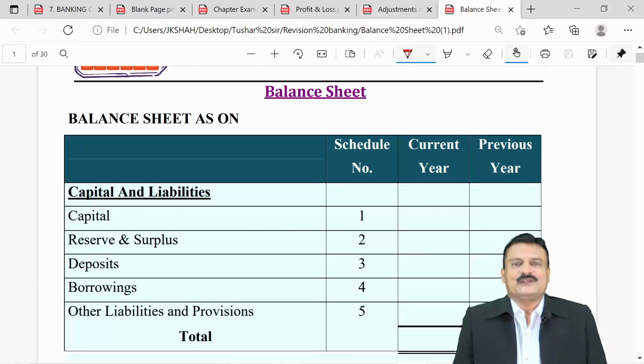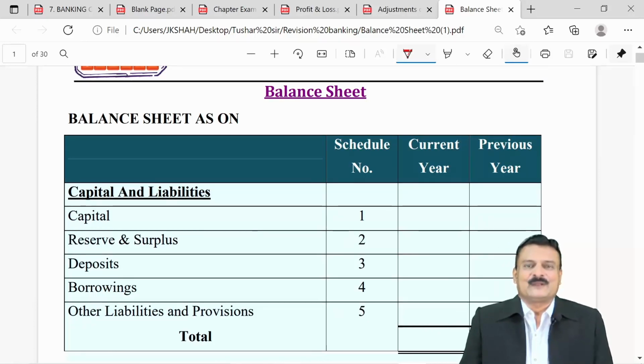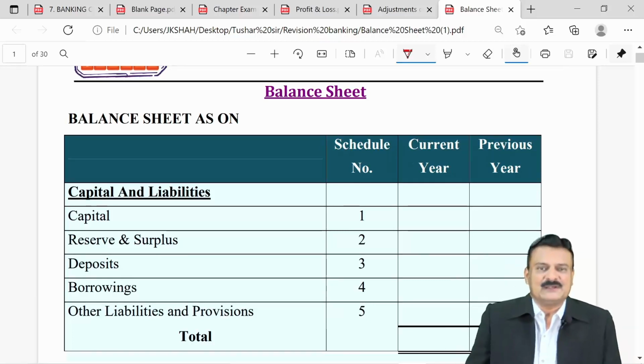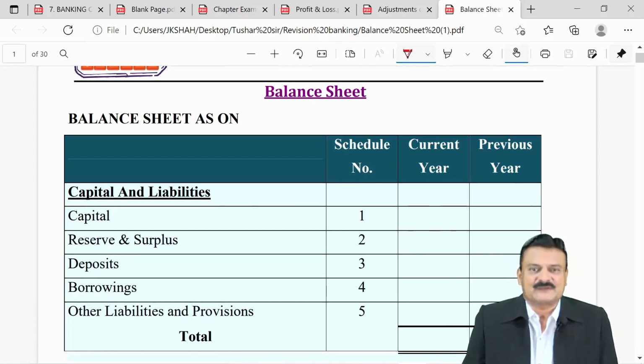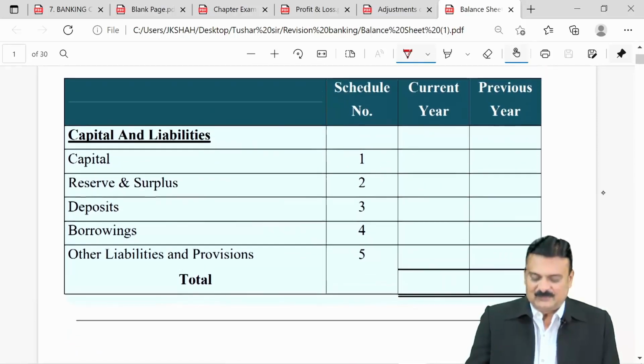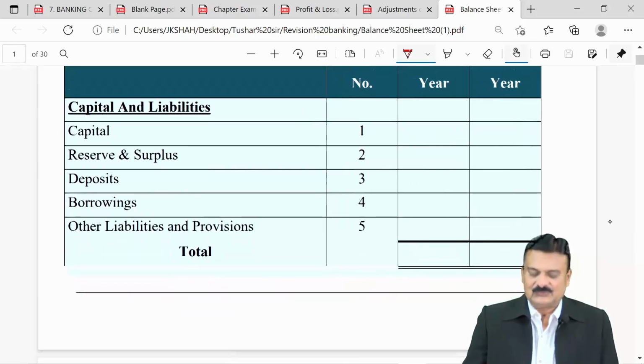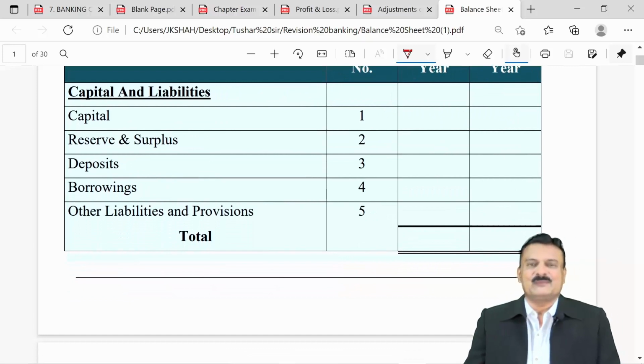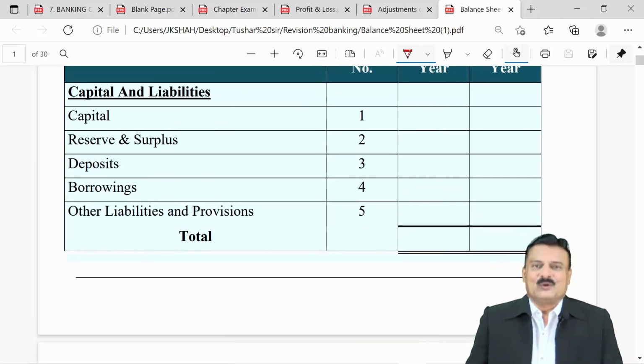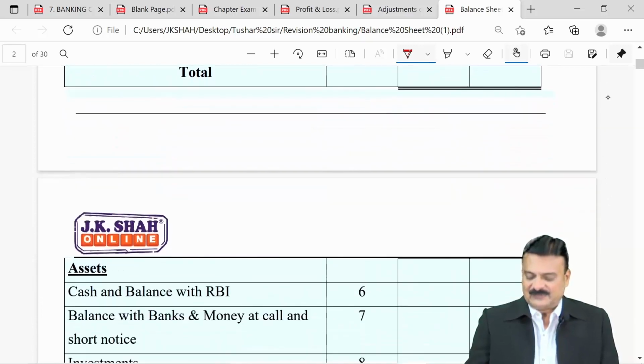P&L we have schedule 13, 14, 15 and 16. Balance sheet will have 12 schedules, schedule 1 to schedule 12. Schedule 1 to schedule 5 will be on the liabilities, 6 to 11 will be assets, and 12 will be contingent liabilities. If you see, the vertical format is there in front of you on the screen. Schedule 1 is capital, that is share capital. 2, reserves and surplus. 3, deposits. 4, borrowings. And 5, other liabilities and provisions.